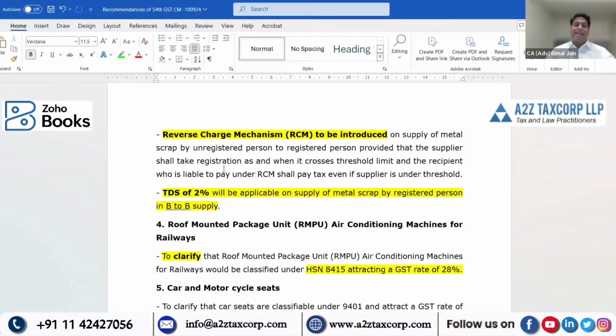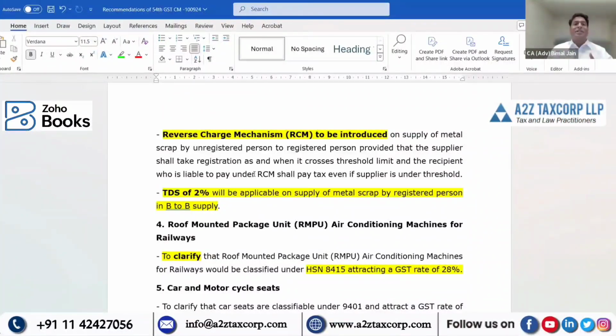Provided that the supplier shall take registration as and when it crosses the threshold limit. Please read this line carefully. What is the threshold limit? 20 lakh rupees aggregate turnover, 40 lakh rupees when you are exclusively into intrastate supply of goods. That is the aggregate turnover limit.